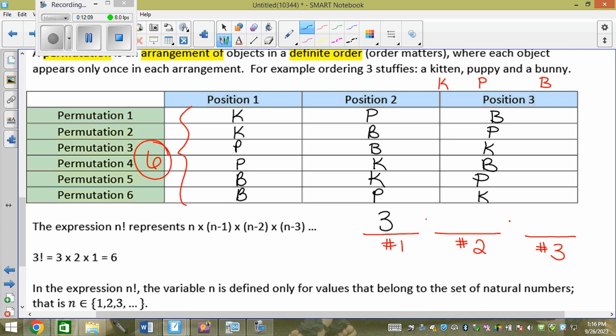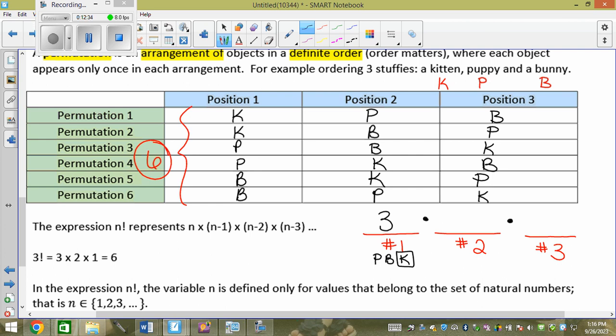Now what's the catch here then? I have to leave one of them, correct? I'm trying to line them up. So if I put 3 and then 3 and then 3, I'm never actually laying a stuffy down to line it up, right? So this one here, I could have a puppy, bunny, and a kitten, but then I pretend to box and hold to leave the kitten behind, right?